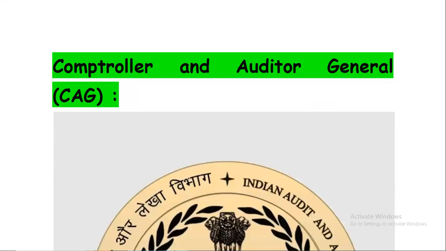Hi everyone. Today we are going to discuss one very important topic from our Indian polity part, that is GS2 part of your APSC mains and also important for APSC UPSC prelims. The topic is Comptroller and Auditor General of India, CAG. You have noticed that in APSC mains they used to ask questions on such constitutional bodies, their importance and some recent news or recent cases related to that particular body. So let's discuss CAG.